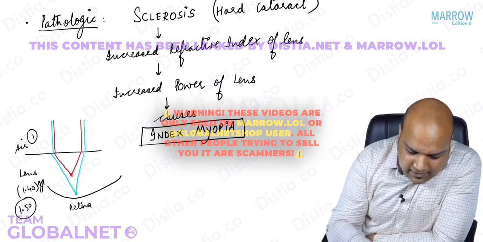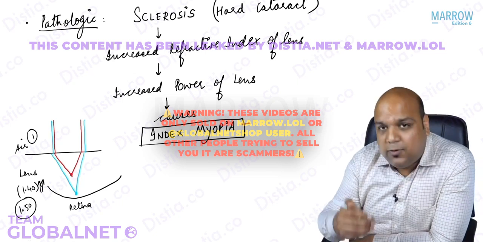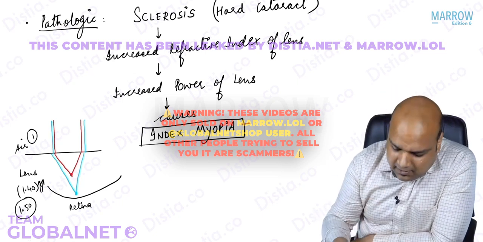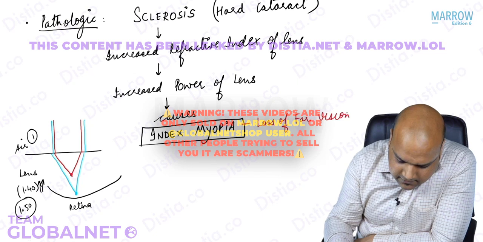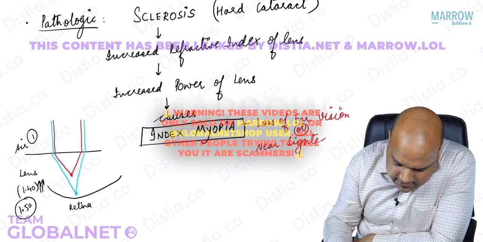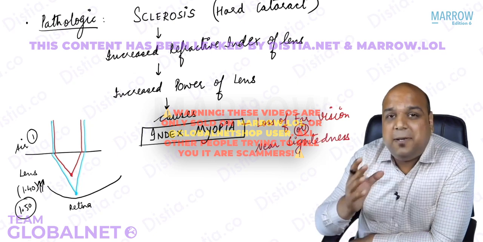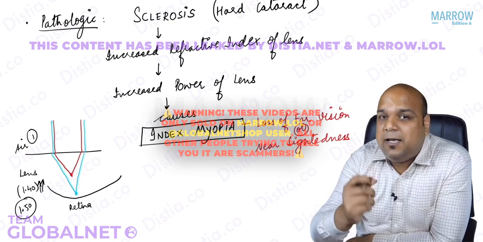Now, if we know our refractive errors, let me further ask you, what is myopia? I hope a lot of you have read. If you haven't, then please remember, myopia is loss of far vision, or it is also known as near sightedness. Again, basics, guys. Every basic piece of information can be used to make an MCQ.